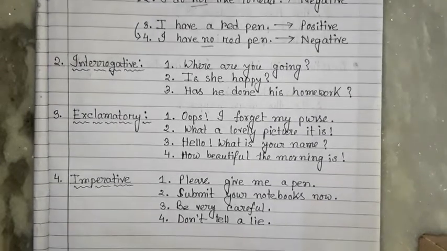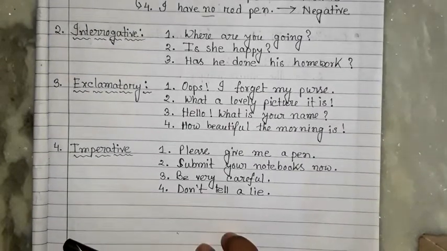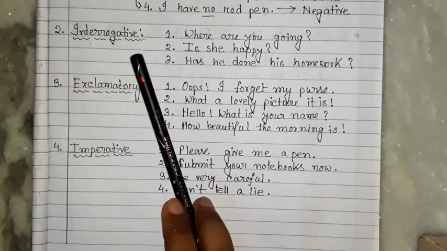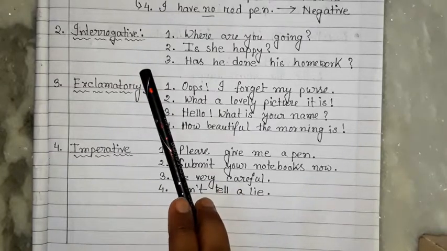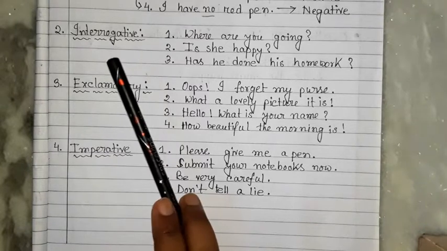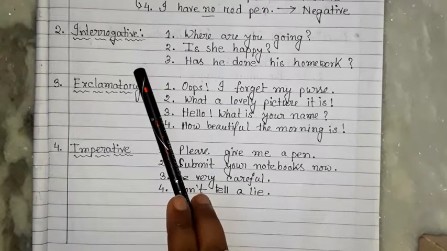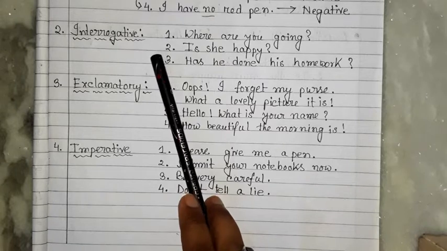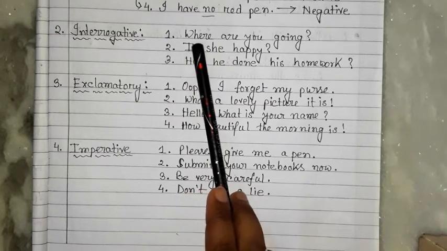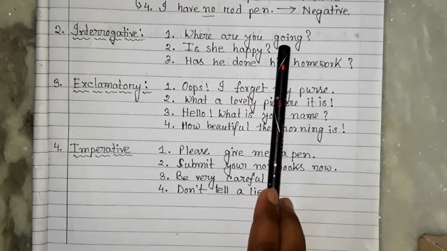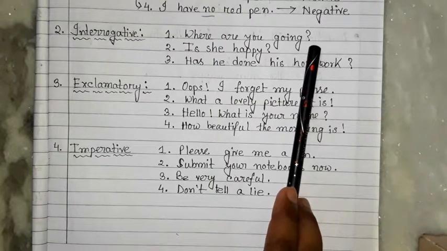Then it is coming to interrogative sentence. Interrogate means to inquire or to ask. Okay, interrogate means to ask someone something. So an interrogative sentence definitely means the questions. So what we can do? Number one, where are you going? Question mark. You are asking someone where are you going? What is the destination?